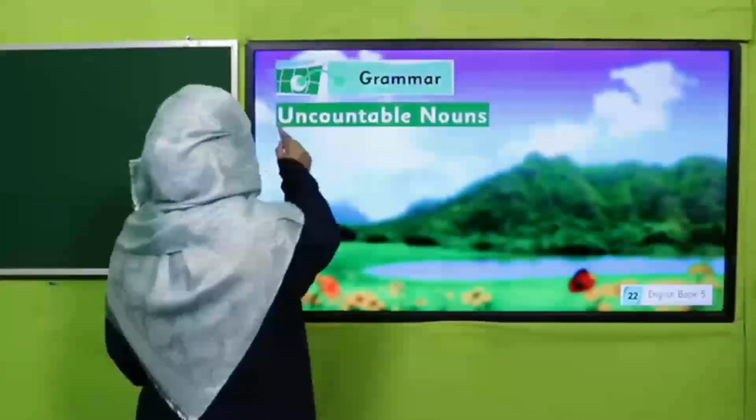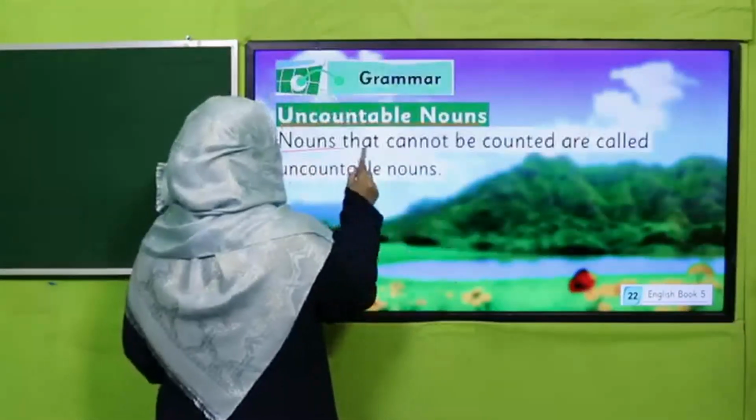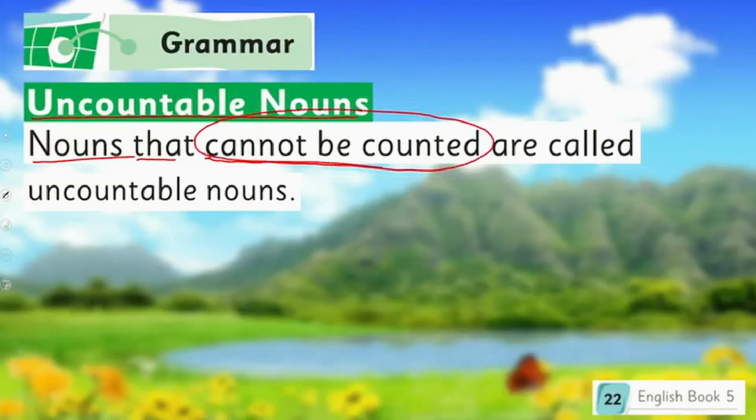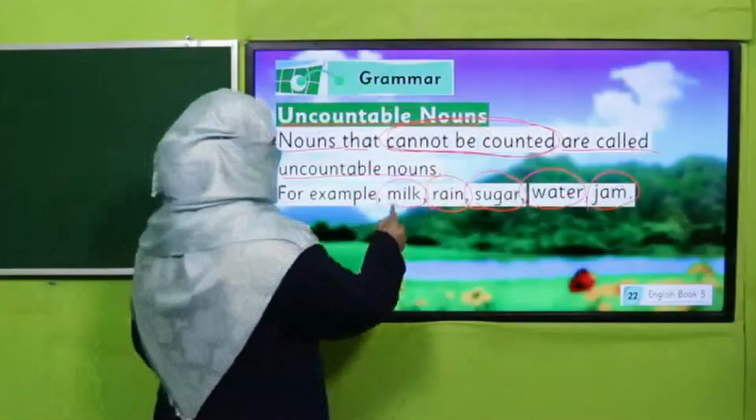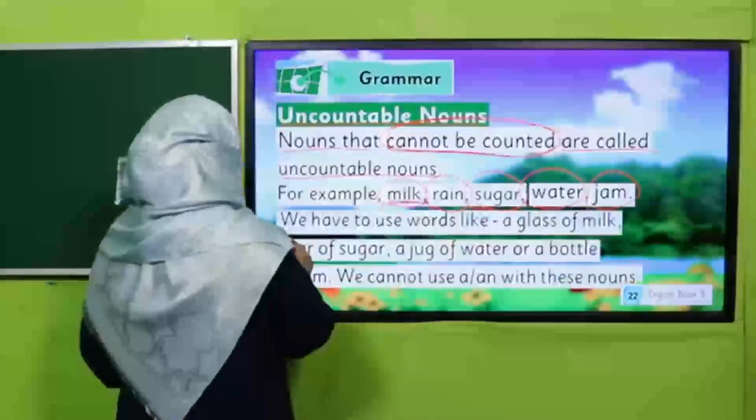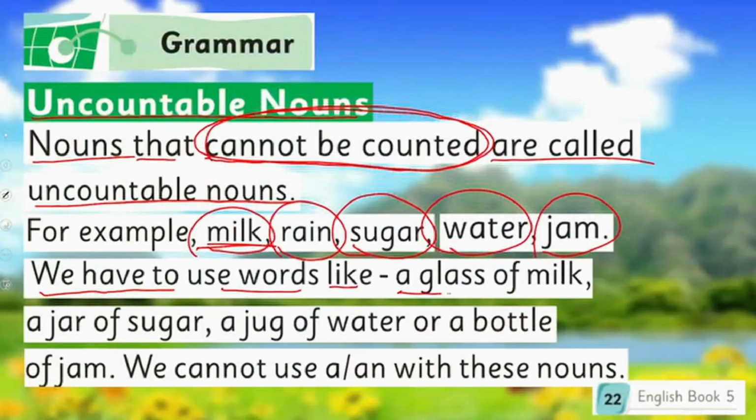And what is uncountable? Uncountable nouns? Nouns that cannot be counted. That cannot be counted are called uncountable nouns. And its example is milk, rain, sugar, water, jam. And whenever we want to talk about uncountable noun, how do we talk? We have to use words like a glass of milk. Okay? So this glass is basically the container which is carrying the milk because milk is uncountable. Okay? A jar of sugar, a jug of water, or a bottle of jam.